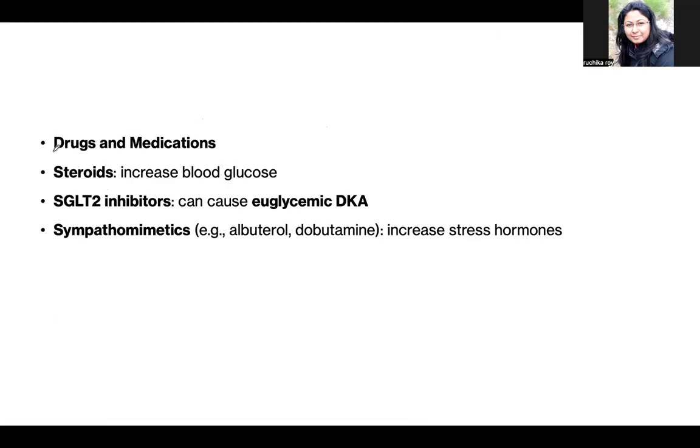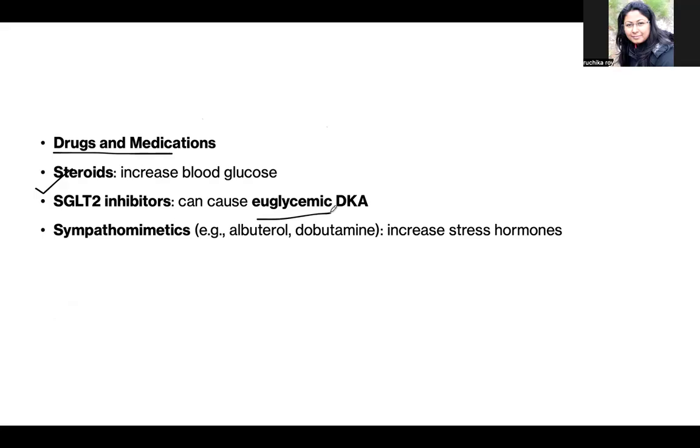Now, there are some drugs and medications which increase the glucose level in the body, for example steroids. SGLT2 inhibitors can cause euglycemic DKA. What is euglycemic DKA?